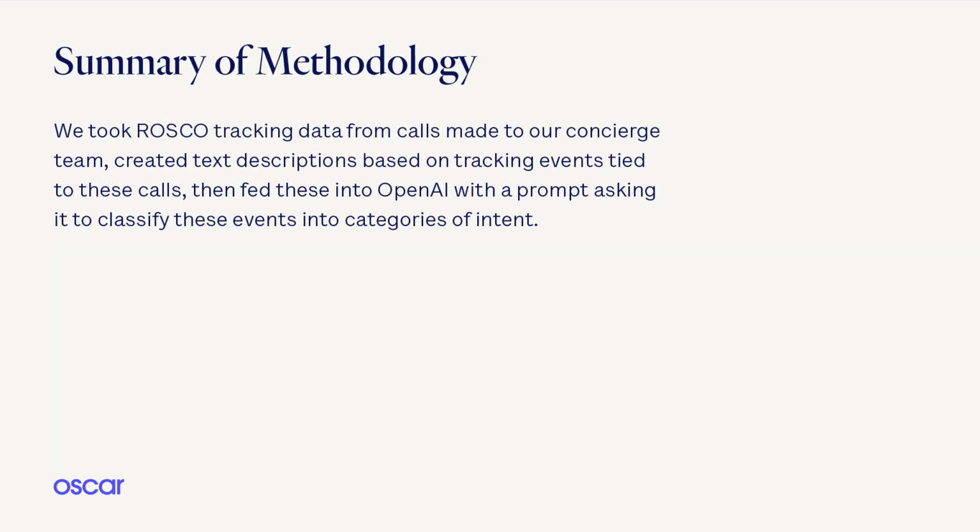In the hackathon, we took ROSCO tracking data from a sample of 10 to 20 calls made to concierge teams, created text descriptions based on tracking events tied to these calls, and fed them into OpenAI's GPT-3 with a prompt asking it to classify these events into categories of intent.